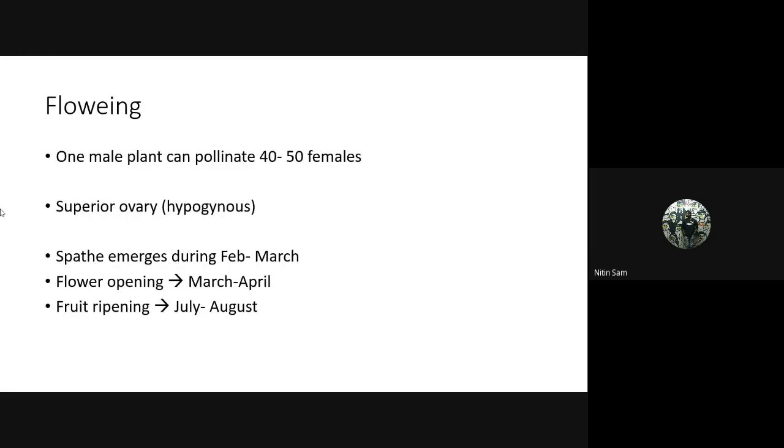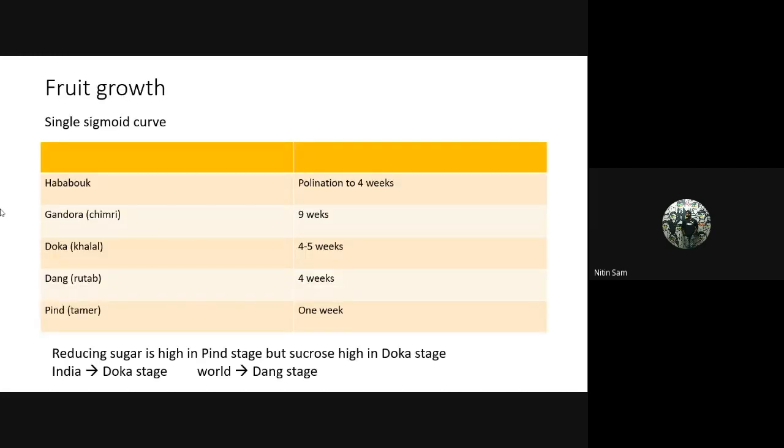Coming to flowering, as I mentioned, it is dioecious. One male plant can pollinate up to 40 to 50 female plants. It has a superior ovary. The spathe emerges during February March, but the flower opens only after a month, that is March April, and the fruit ripens during July and August. Fruit growth follows a single sigmoid curve.